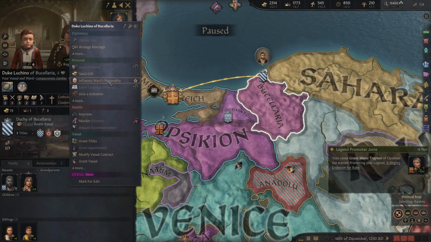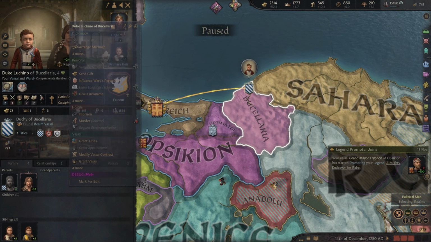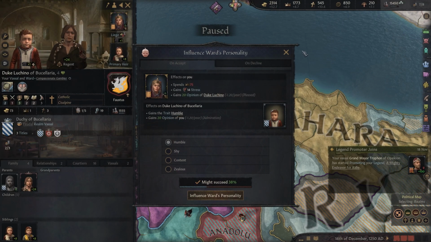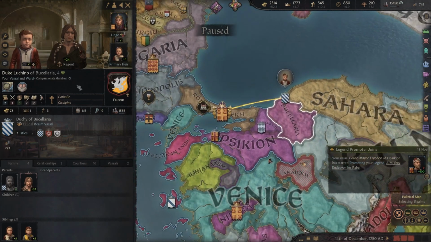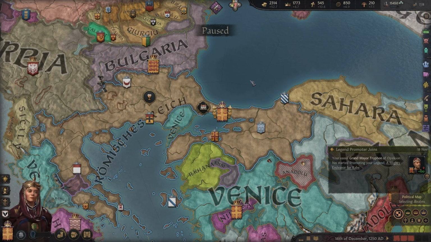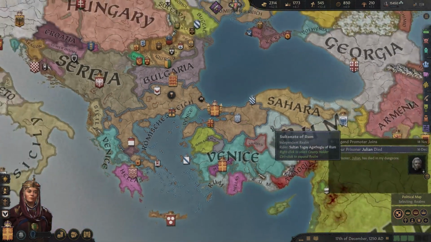But this kid, oh good, he is. You know what? We got to get this kid to, we can influence his personality? Oh, cuz he's our ward. Right? Is he? Yeah, he is. Okay. He's 4 years old, but he's our ward, Duke Lucino. All right, we'll just get time rolling over here.